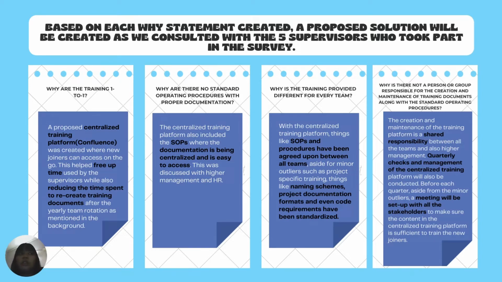The second why is, why are there no standard operating procedures with proper documentation? The centralized training platform also includes the standard procedures, where the documentation is centralized and easy to access. This was discussed with higher management and HR. The third why is, why is the training provided different for every team? With the centralized training platform, things like SOPs have been agreed upon between all teams, aside from minor outliers such as project-specific trainings. Things like naming schemes, project documentation formats, and even code requirements have been standardized.